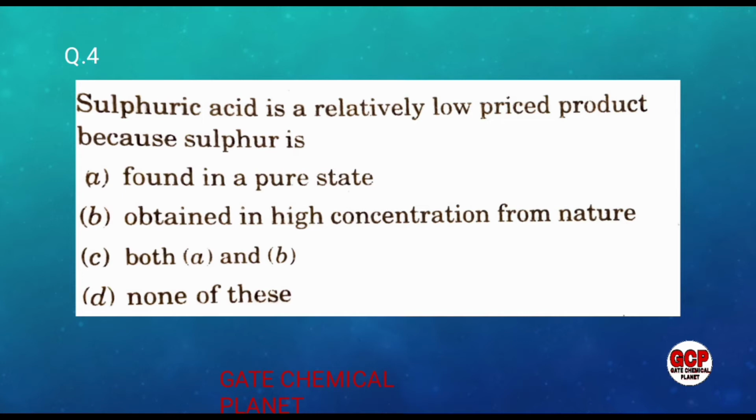H2SO4 can be formed from cheaper material and the cost of separation is much less, because the raw material is sulfur, and sulfur exists in nature in much purer form than other materials, and also the sulfur in nature is present in high concentration. So H2SO4 is of cheaper cost. So I think both the options are correct.